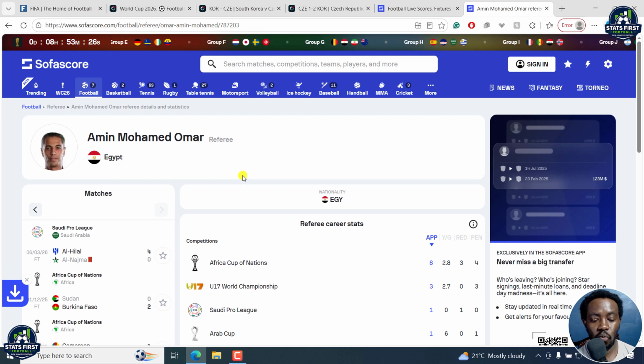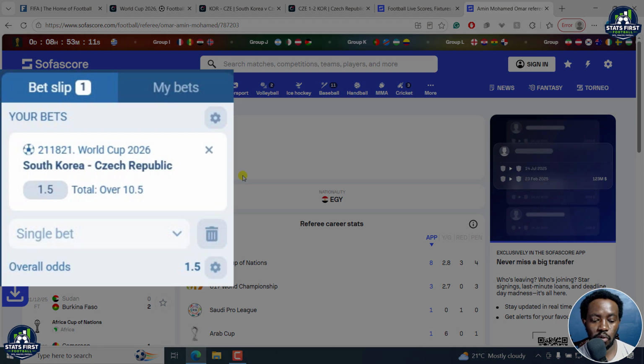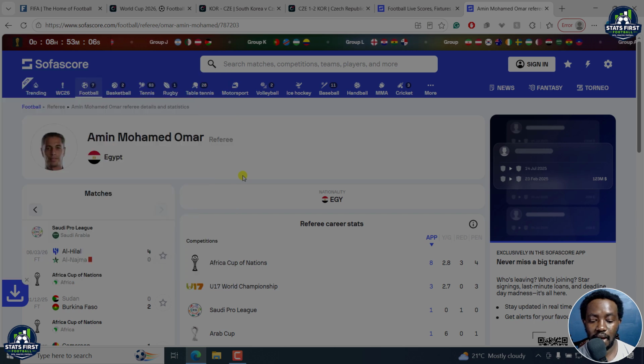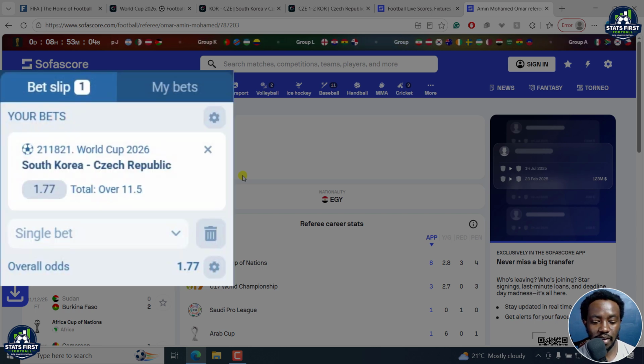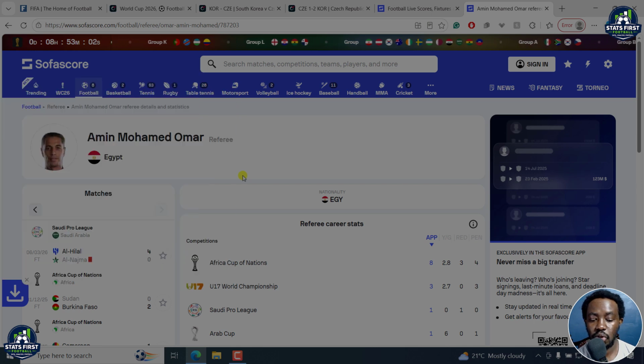But what I feel is that based on the recent statistics that I've seen for both teams, they're committing a good number of fouls. So for this game, I'm kind of going to lean towards fouls, and they have some really nice odds for 10.5 fouls in the first half at 1.5. You can also decide to go for 11.5 fouls at 1.77 odds, which is a good alternative for this one. Now, the game might end up being a little bit cagey, and yes, we might have goals.